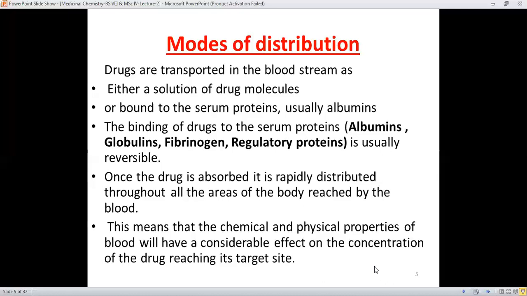It means that it's not only the drug and the protein binding factor, but the chemical and physical properties of the blood are also responsible for the distribution of a reasonable amount of the drug molecules. The chemical and physical parameters of the blood itself control the distribution of drug molecules.